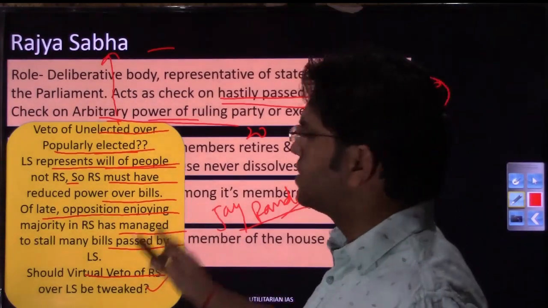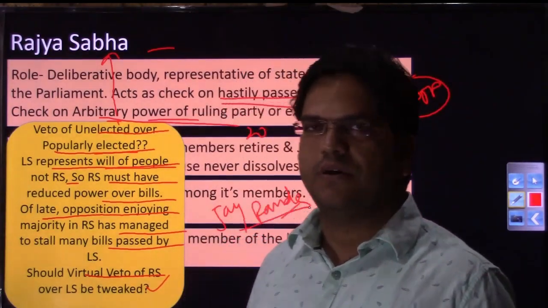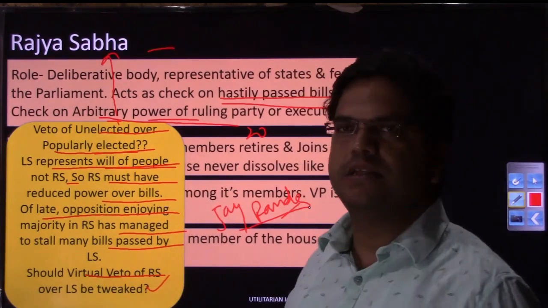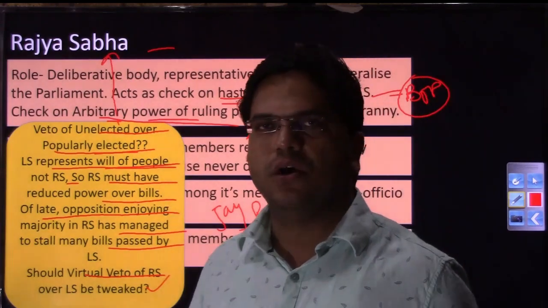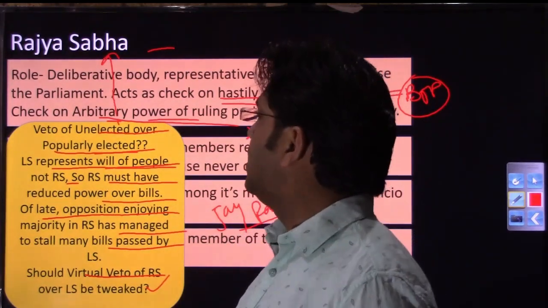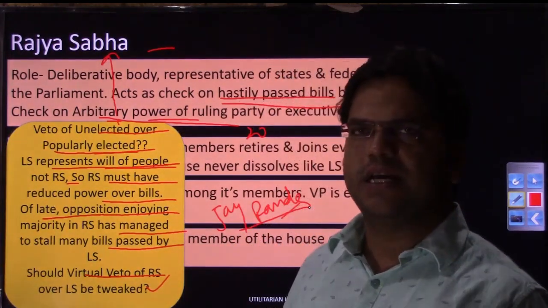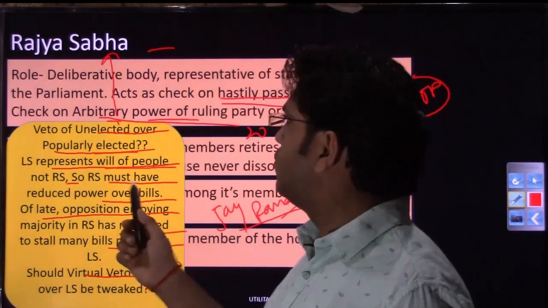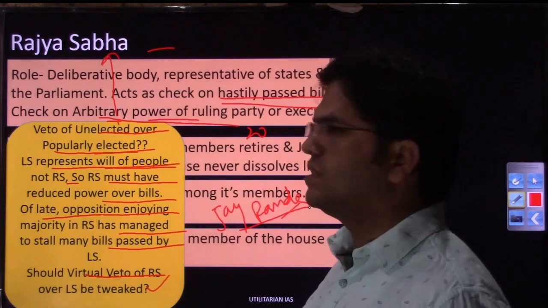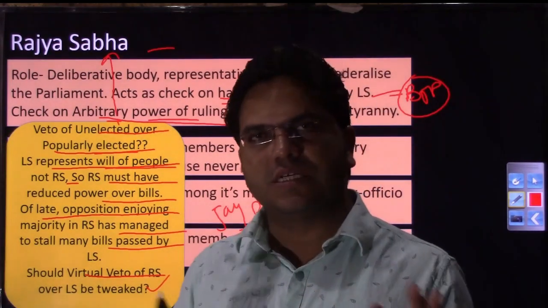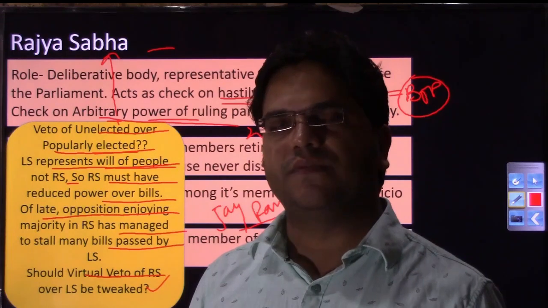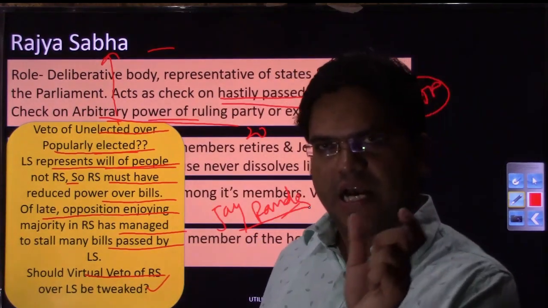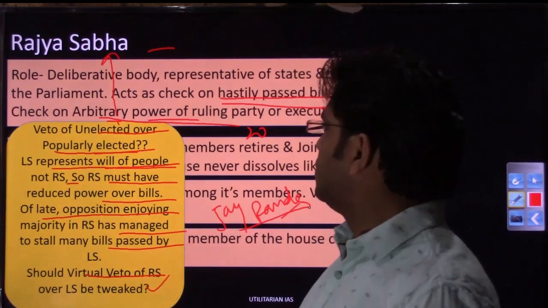So this is again a discussion that can go on for the next 1 hour, but that will be important only from the mains perspective. I do have a few good articles about the obstructionist role being played by Rajya Sabha, and I had shared a link as well in Telegram, the other day, 3 or 4 days ago. So whenever you come across such an article, make sure that in your current affairs booklet or notebook or whatever, Evernote, where you are preparing notes, you have the key points. So that is the thing.